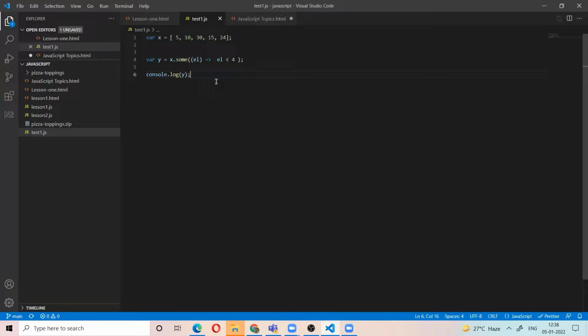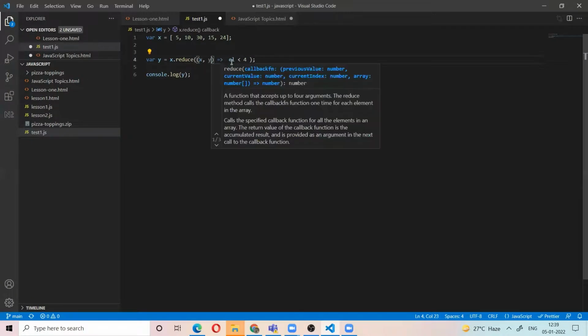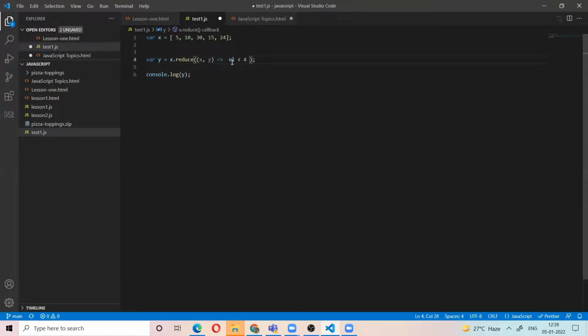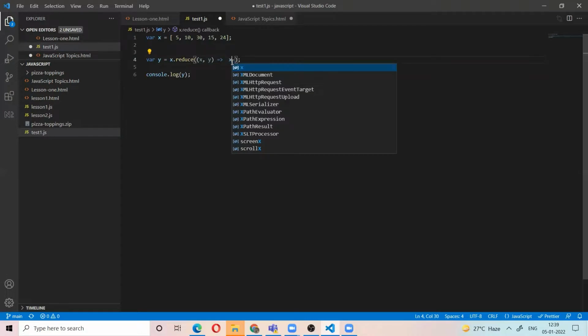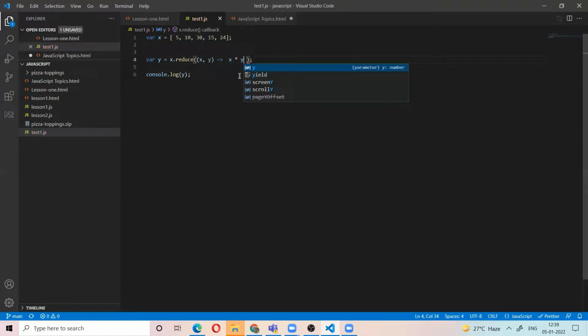Okay, these are some array methods. There is a method called reduce. What will reduce do? Reduce will take the first two arguments, do something, and take this output together with the next argument. So here the first two arguments are 5 comma 10, 5 into 10 is 50. Next time we take the 50 as x, the second argument is the next element 30, 50 into 30. Like this it will go from left to right.